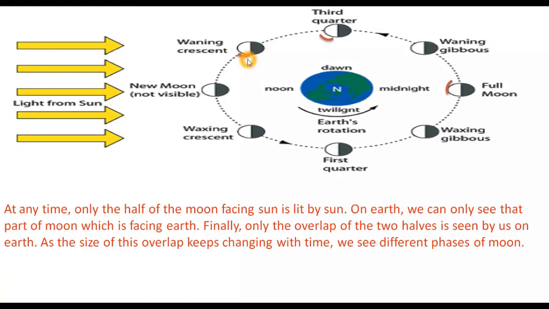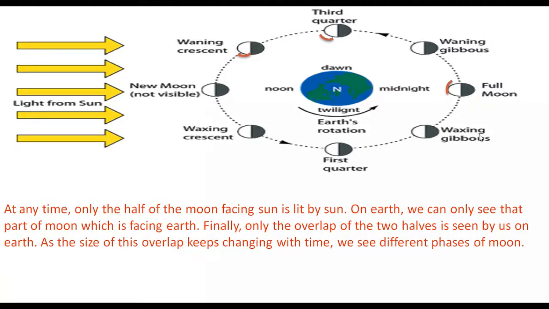And then as the moon moves further to another position, the sunlit portion of the moon facing the earth becomes bigger and bigger, giving us half moon, more than half moon. This is known as the waxing phase. It is the increasing phase of the moon.